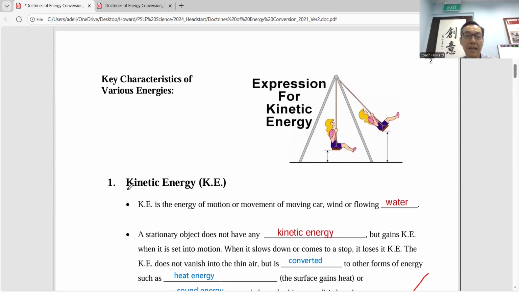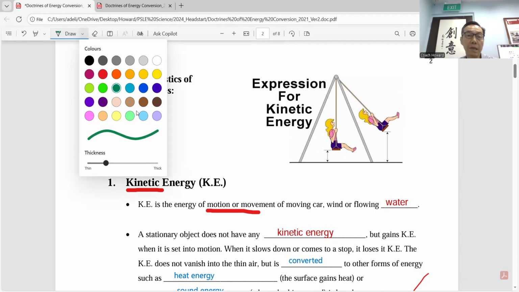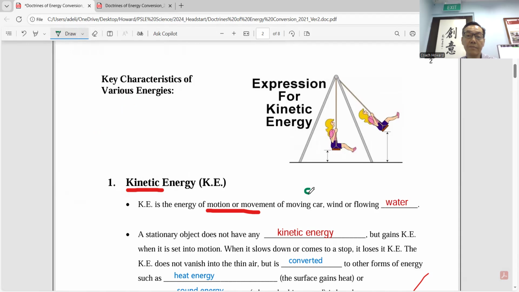Okay, so what is kinetic energy? Yeah? Kinetic energy is energy of movement or motion. So please fill in the blank. So I use these three examples to show you. Why I use these three examples, there's a reason for it. Because it can occur in a solid. Car is a solid. Wind is a gas. And water is liquid. So kinetic energy can exist in three different types of matter: solid, gas, liquid.